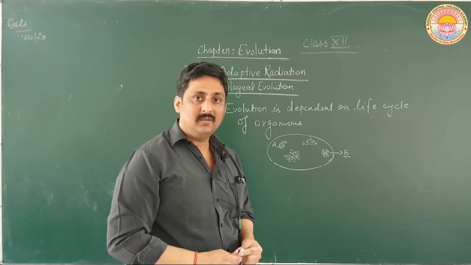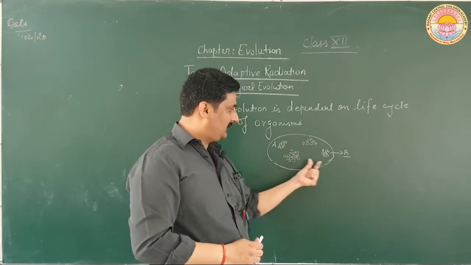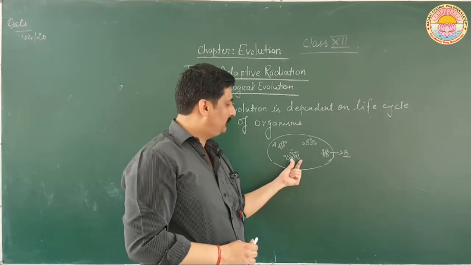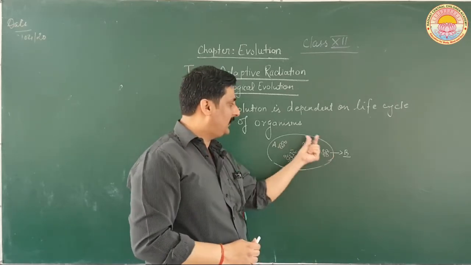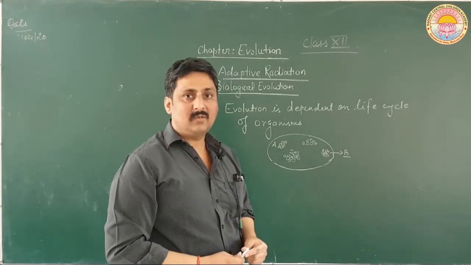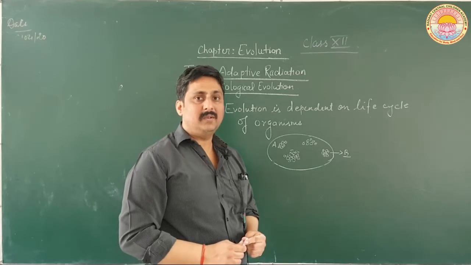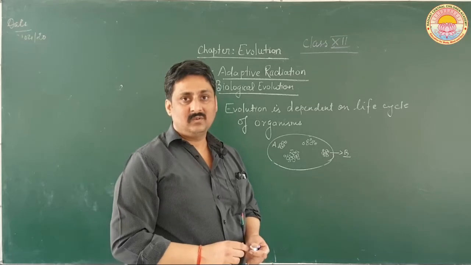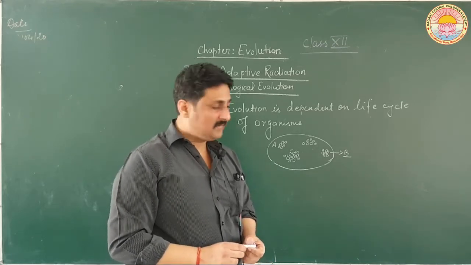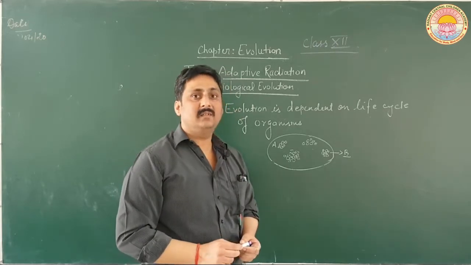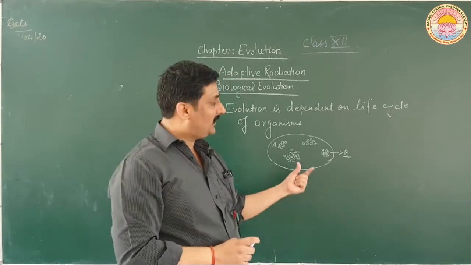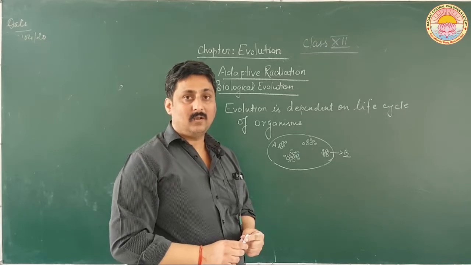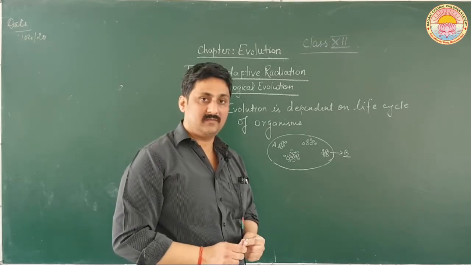After some time, what will happen? All the colonies present in this particular dish, or you can say present in this particular nutrient medium, will now be converted into B, and that will not happen in millions of years, that will happen in just months or years. So we can say that evolution is also linked with the life cycle of the organism. For the same thing to happen in case of fowl, birds or fishes, it may take millions of years.